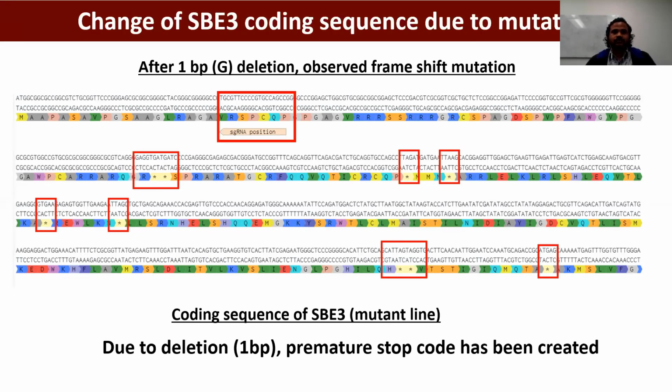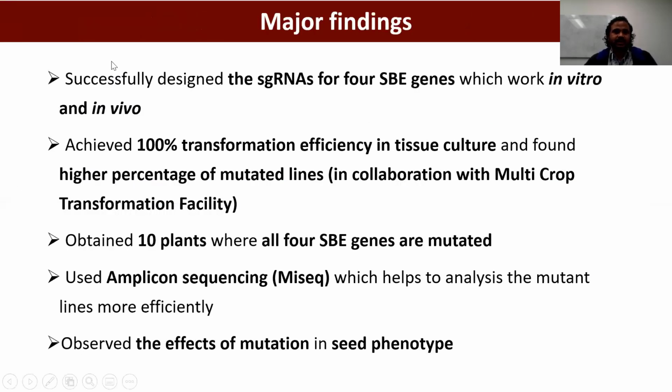So our major findings here: we successfully designed the guide RNA for all 4 genes, and it works both in vitro, by the in vitro digestion, and in vivo in our mature plants when we transformed with Agrobacterium-mediated transformation. And altogether, we achieved 100% transformation efficiency in tissue culture, and we found a higher percentage of mutation, which is 78%, after checking the mutation result.